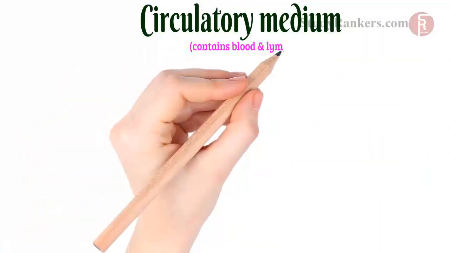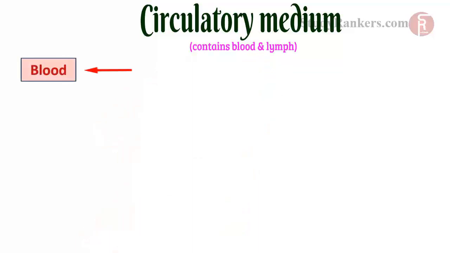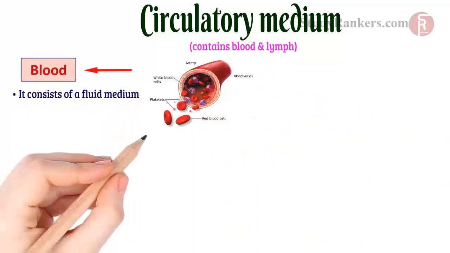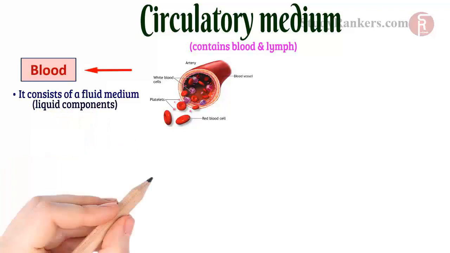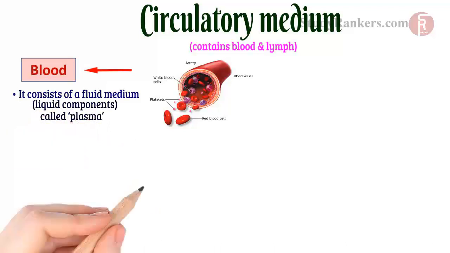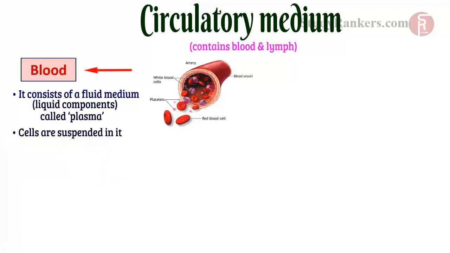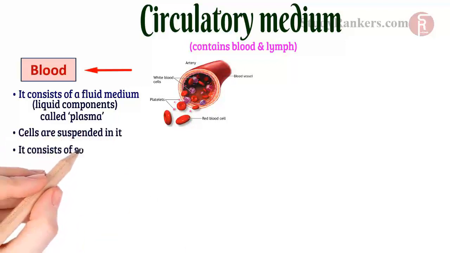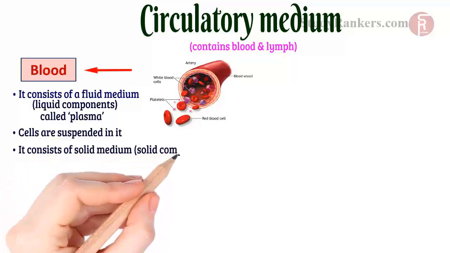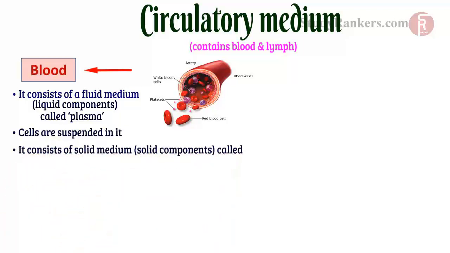Circulatory medium. It contains blood and lymph. Blood consists of a fluid medium or liquid components called plasma, in which the cells are suspended. Blood also consists of solid components called blood corpuscles.